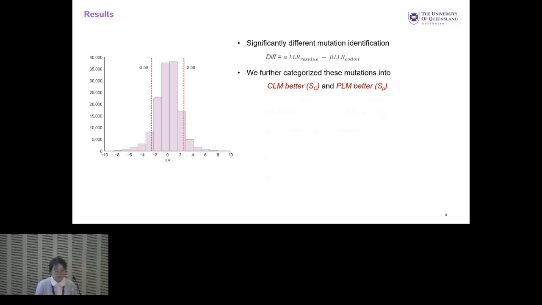Codon language model better means it will assign a more negative value to the pathogenic variant, and it will assign a higher value to the benign variant, so that the model can distinguish this variant efficiently.